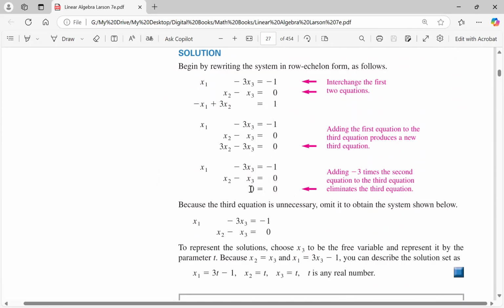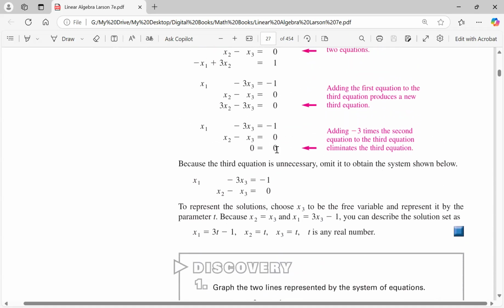We end up with an equation that has no variables, but this statement is a true statement. 0 is equal to 0, because that is a true statement. This is the sign the system is dependent. And look now, instead of 3 equations, we have 2 equations down here, right? Here's one equation, and here's the other equation. The third one is gone. That just shows the dependency of the equations. It means you have a redundant equation.